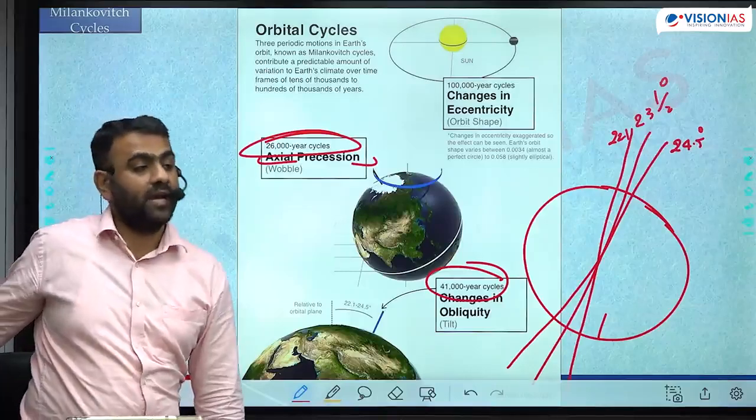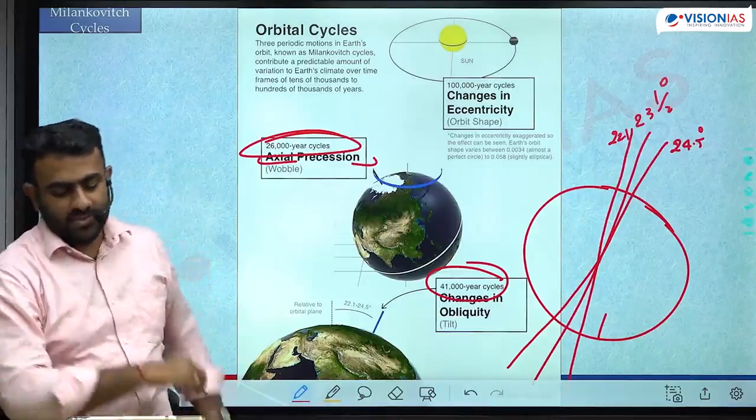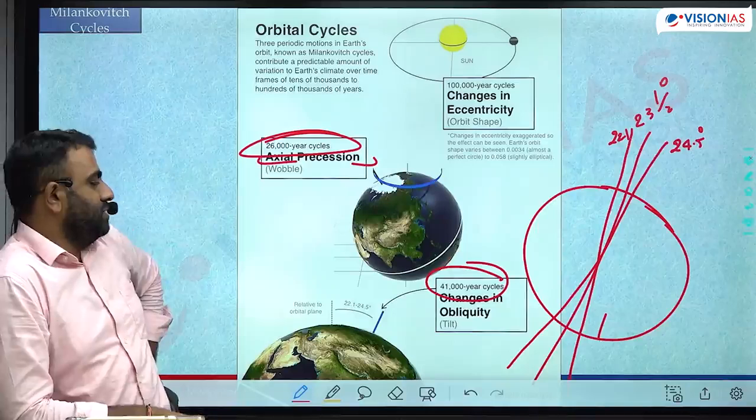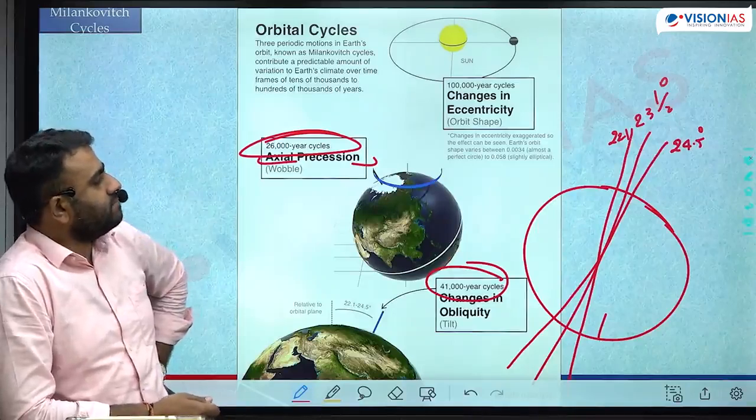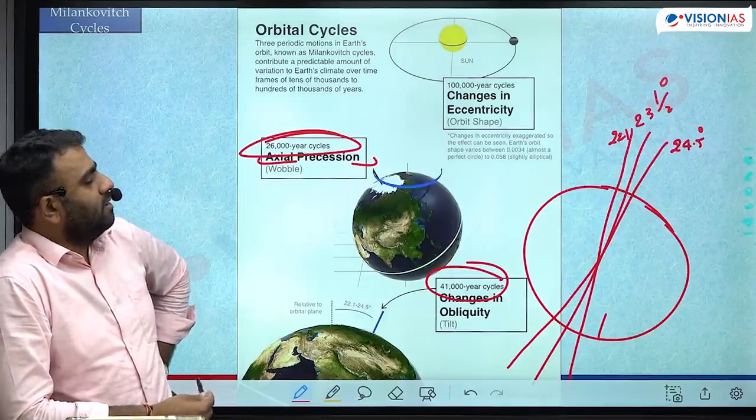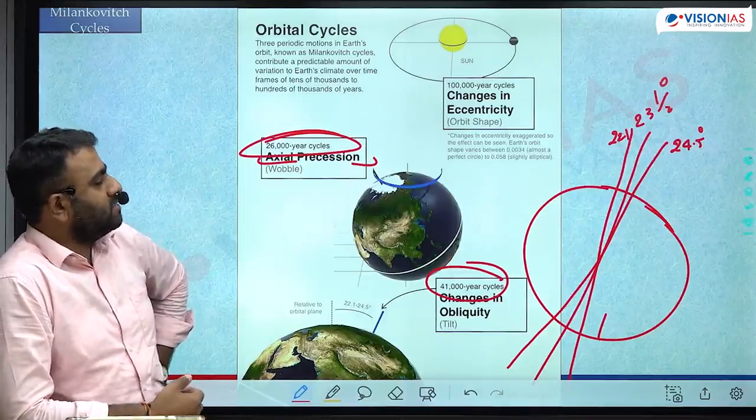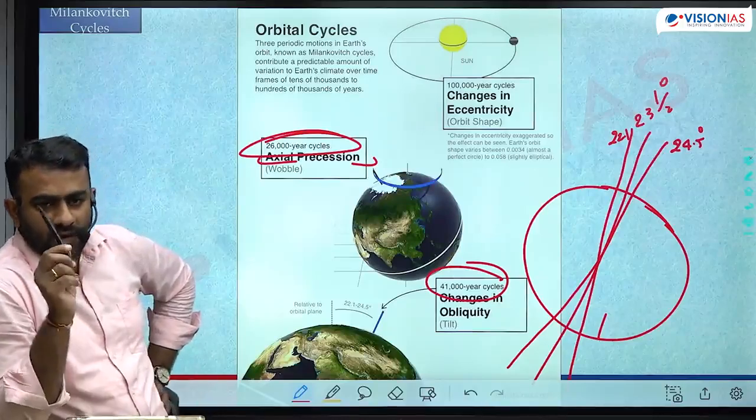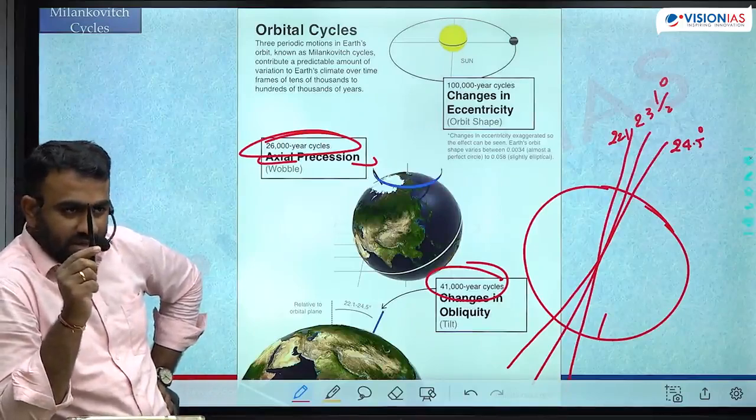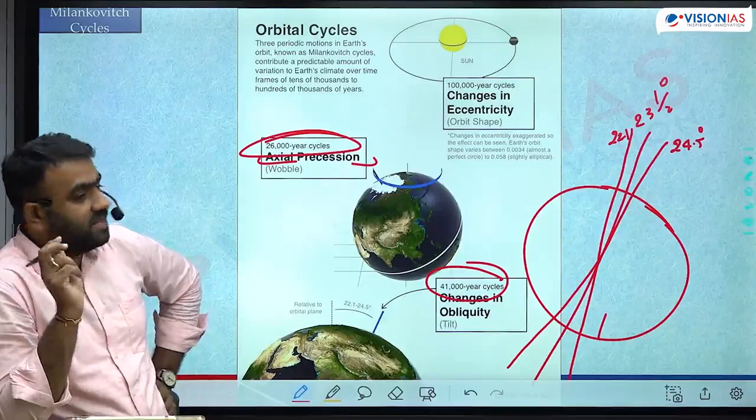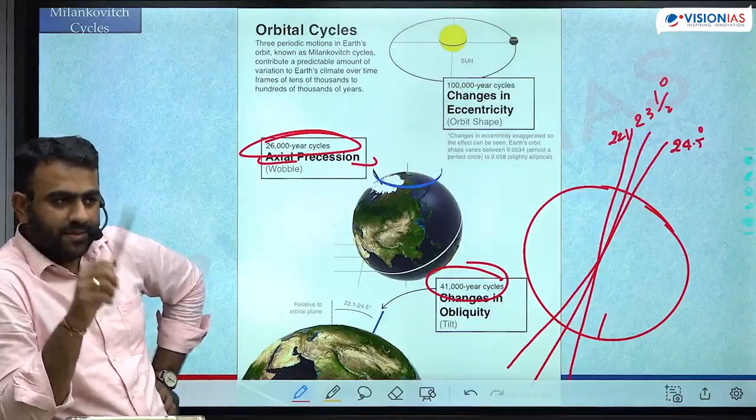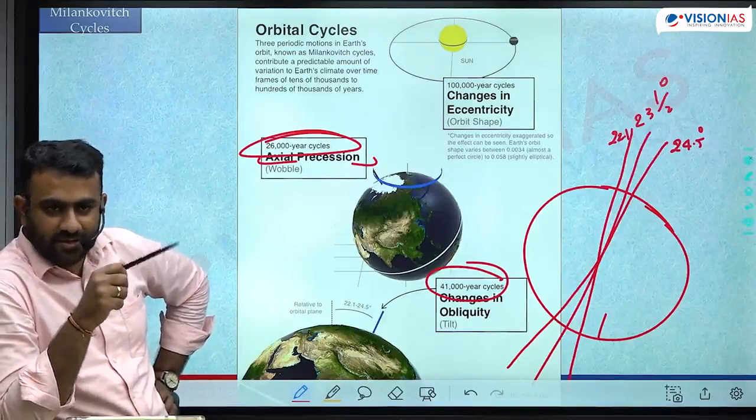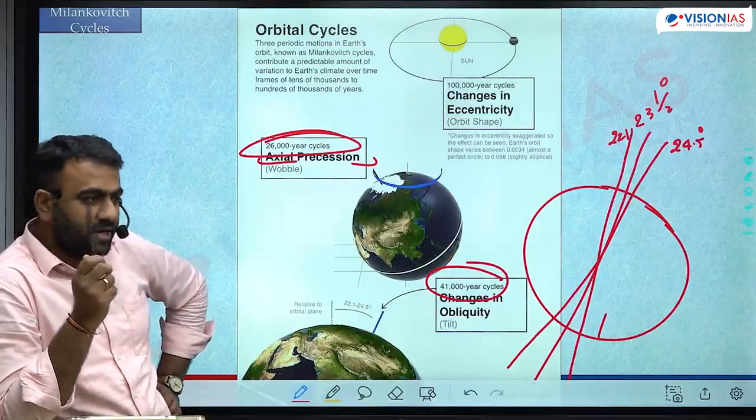These are the 3 Milankovitch cycles: cycle of eccentricity, cycle of axial tilt, cycle of precession. What happens because of these changes? The amount of sunlight which is received by the earth varies. Imagine when the earth is highly eccentric, the aphelion, perihelion positions will get impacted. Amount of sunlight which is falling on the earth will get impacted. Length of the day will also get impacted.